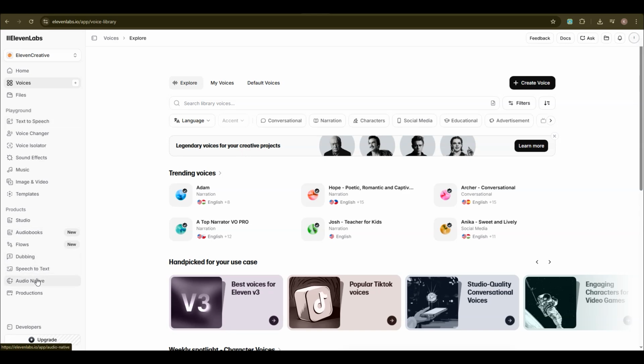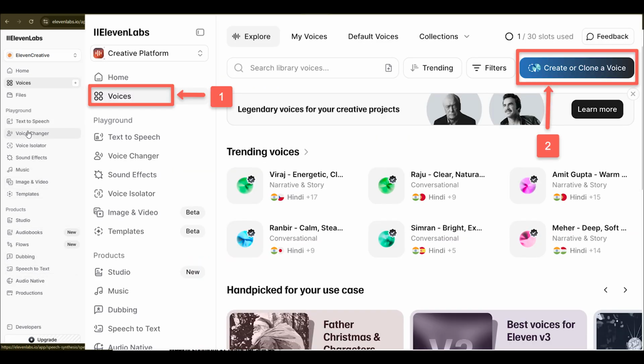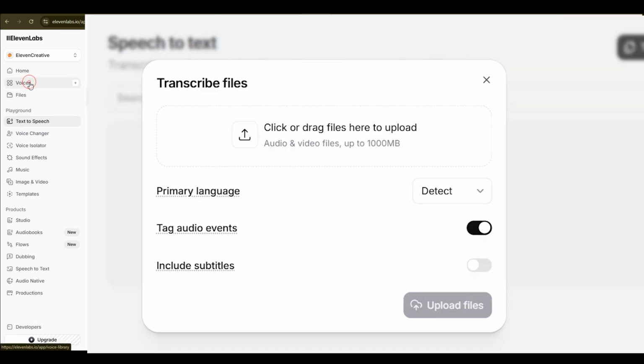Once the file is uploaded, ElevenLabs will automatically process the audio and clean the background noise. ElevenLabs shows the option of Clear Denoise. Click on it. After the processing is complete, you can preview the cleaned audio to make sure it sounds clear. If everything sounds good, simply download the improved audio file to your device.